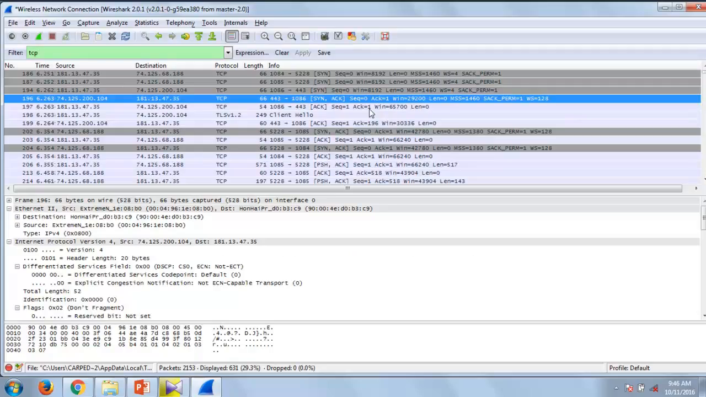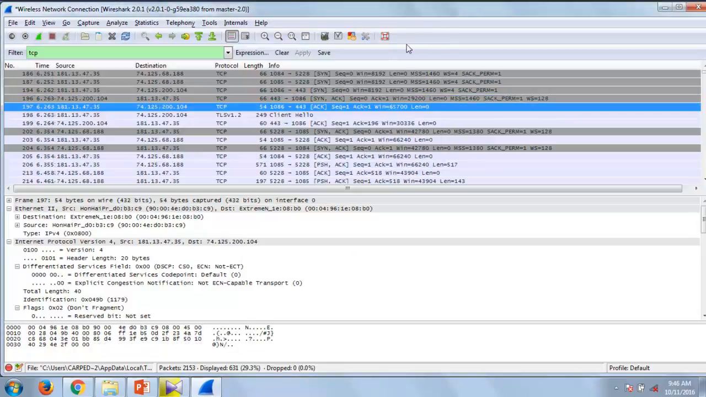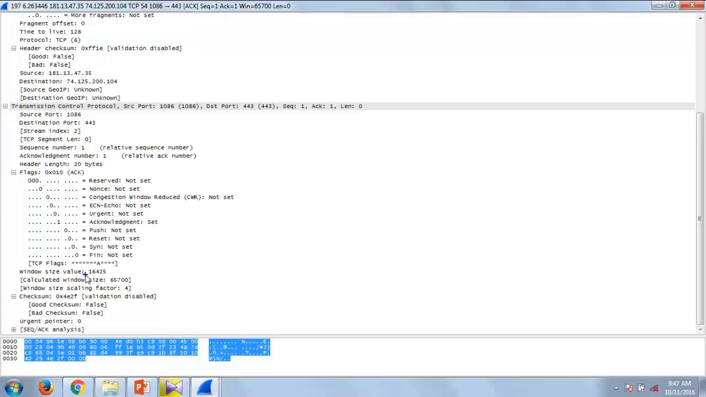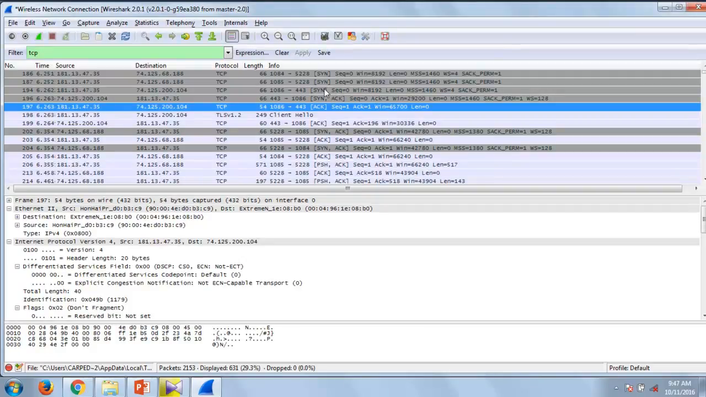Now let's look at this ACK. The information contained in this is the source address, destination address, source port, destination port, sequence number is 1, and the flag that is set is acknowledgement, ACK. What else is there? Version is 4, and the window size is 16,425. And there's a checksum. This is what we understood from SYN, SYN-ACK, and ACK.